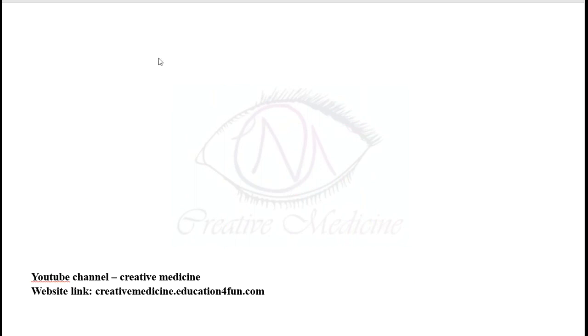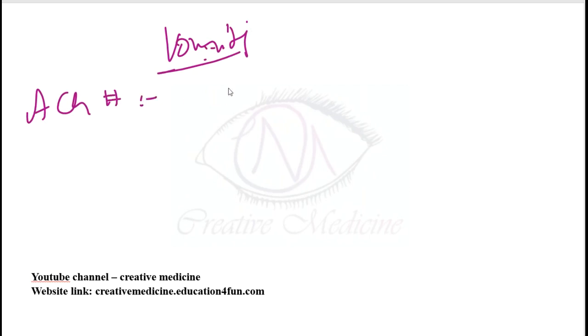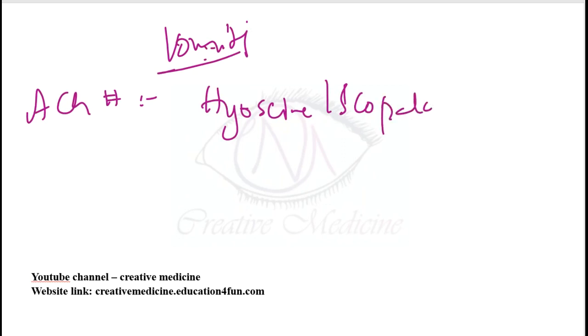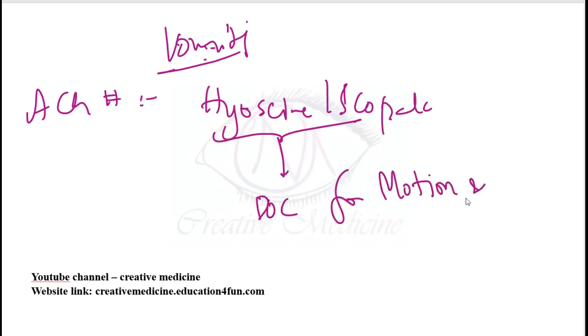Then the next important drugs we have are for vomiting. For treatment of vomiting, acetylcholine blockers can be given. These acetylcholine blockers are hyoscine and scopolamine. Hyoscine and scopolamine are used as drug of choice for motion sickness, and also for primary mountain sickness.